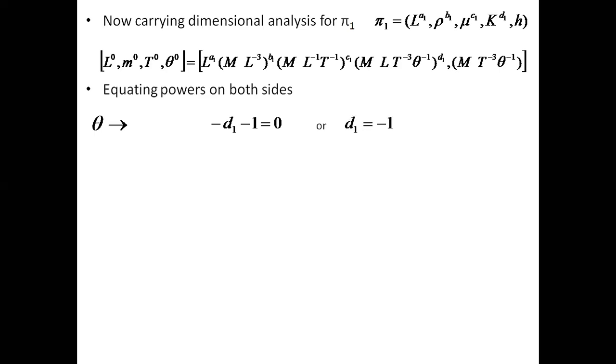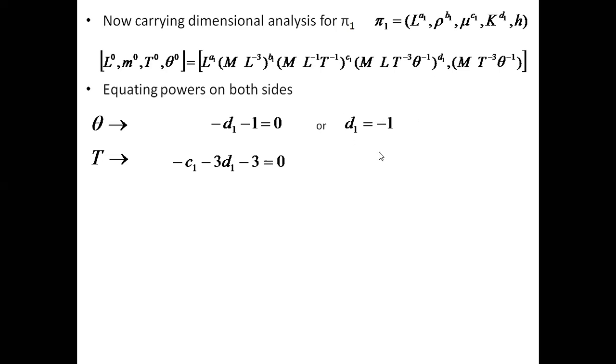Then we take the next parameter, t. t appears 3 times. Here it is t to the power minus 1 into c1, so it becomes t to the power minus c1. Here it is t to the power minus 3 d1, and here t to the power minus 3. So this equation will be minus c1 minus 3 d1 minus 3 equal to 0.